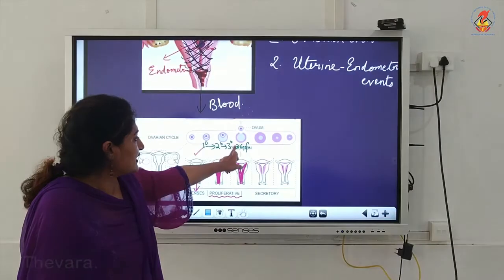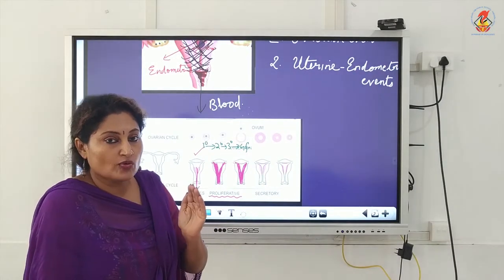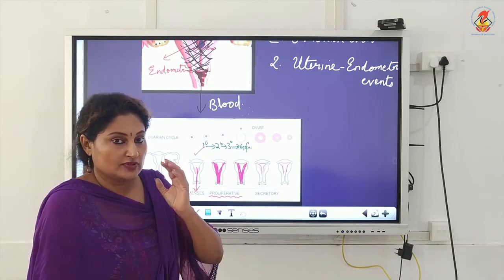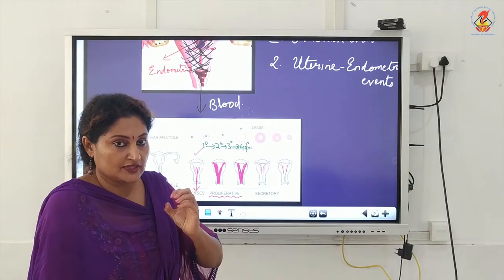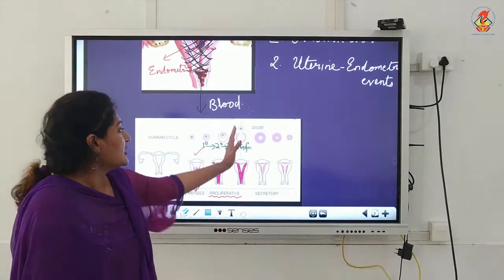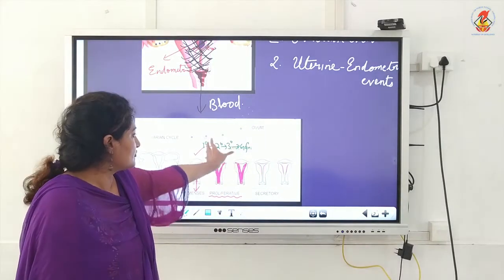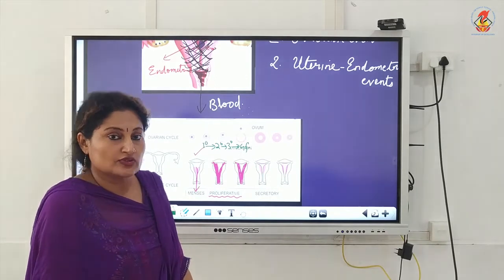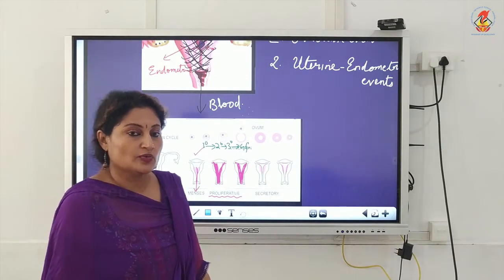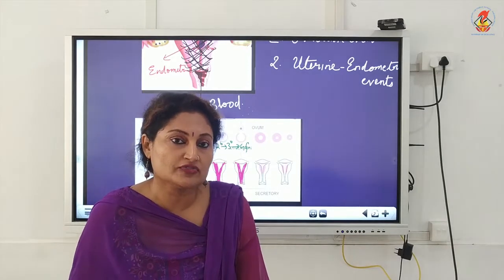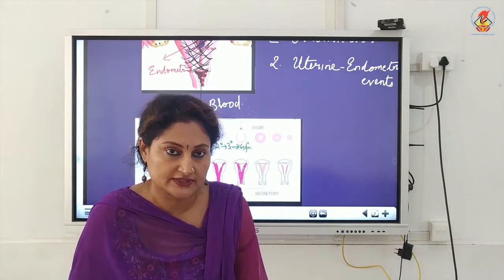I have indicated there. So what is happening in the ovaries? The ovarian follicles are progressing from the first stage, primary ovarian follicle, it grows into secondary, from secondary becomes tertiary, and from tertiary becomes the Graafian follicle. These are the ovarian events that occur during the follicular phase or the proliferative phase. So once again a repeat of the second phase, which is called follicular phase or proliferative phase.